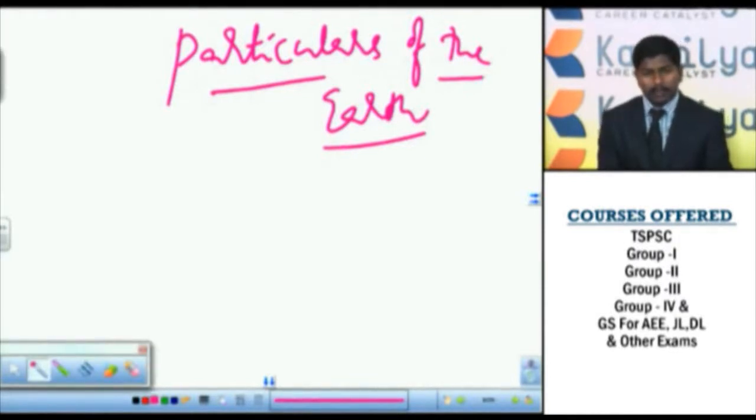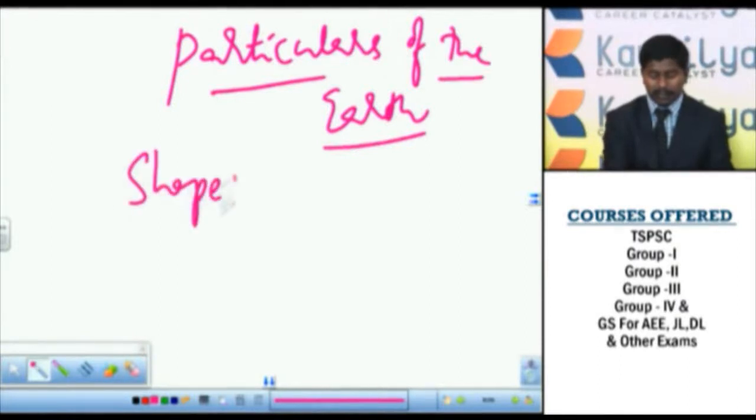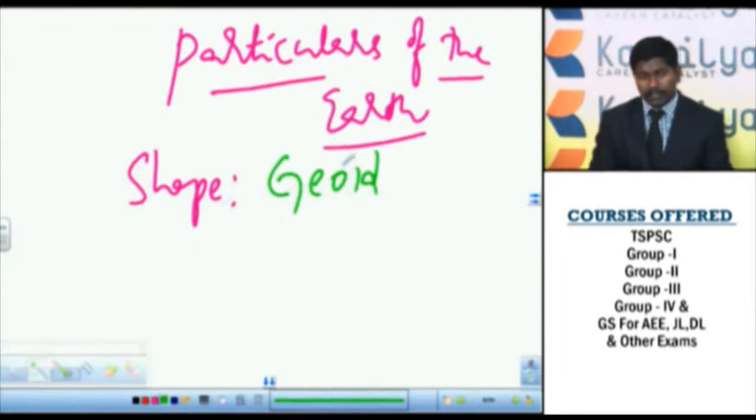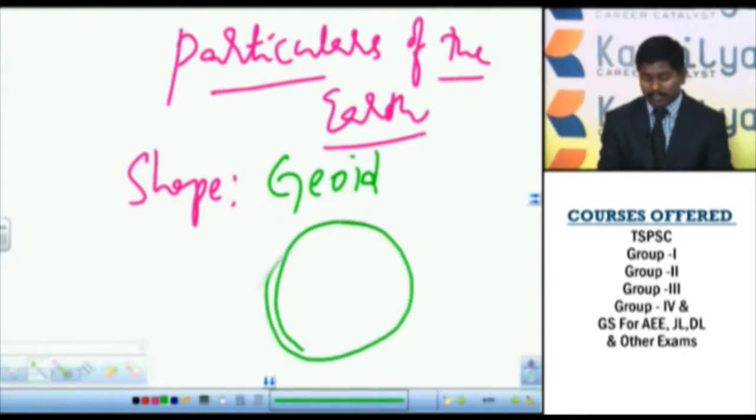Here, if you take up the shape of the earth, the present shape of the earth is geoid. Means this earth bulges at its equator, bulges at its middle portion, but flattens at its poles.